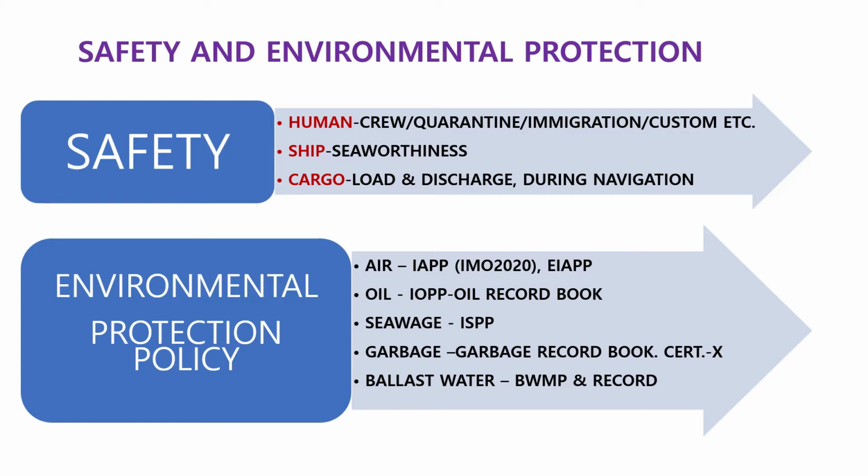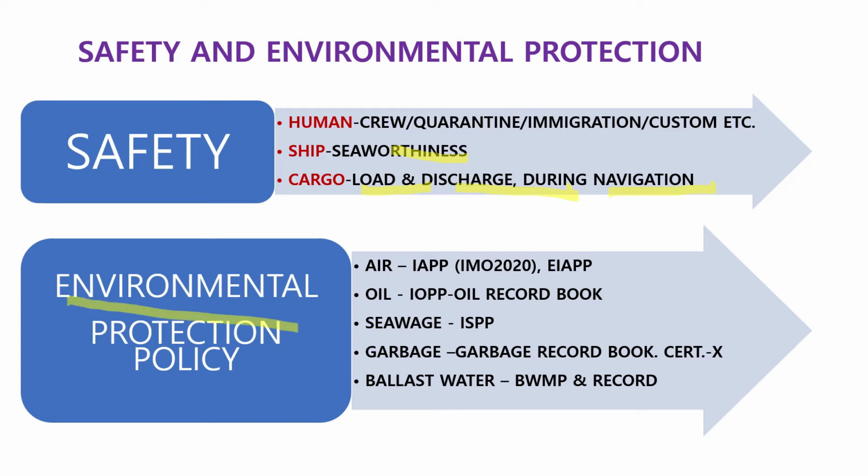For human safety, including crew, quarantine officers, immigration officers, custom officers, repairmen, supply, and any other people, everybody, if they are on board, should be controlled by the shipboard crew. That's human. Ship means seaworthiness. And cargo is loading, discharging, during navigation, and so on.